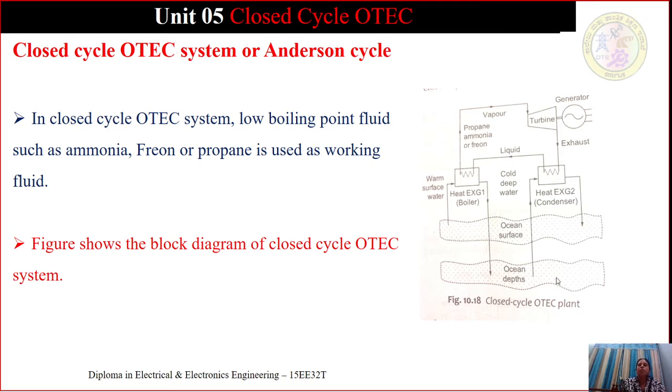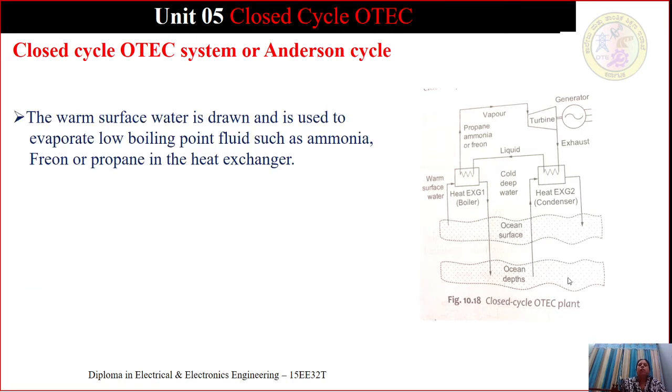The figure shows the block diagram of closed cycle OTEC. The warm surface water is drawn and used to evaporate low boiling point fluids such as propane, ammonia or freon in the heat exchanger 1.